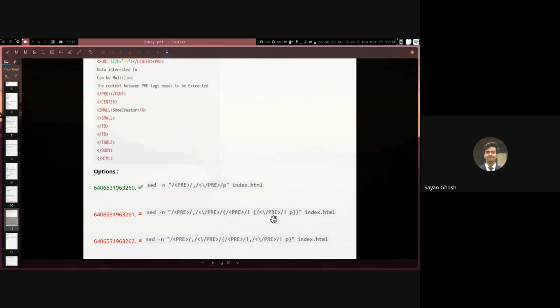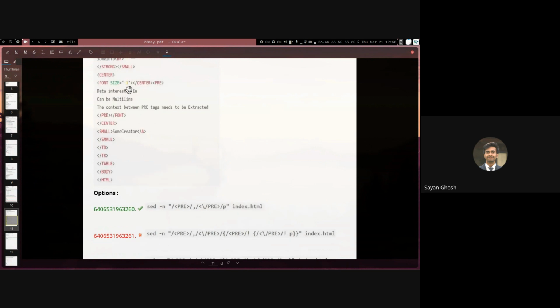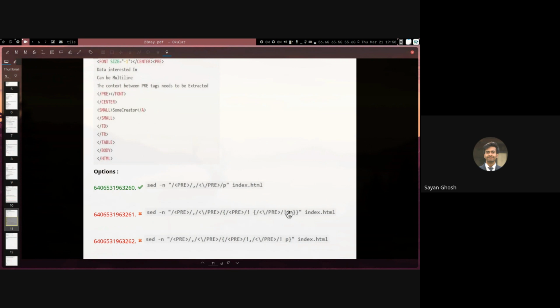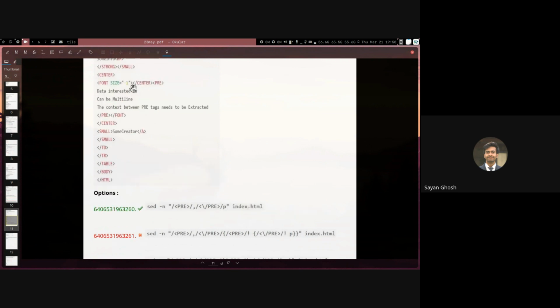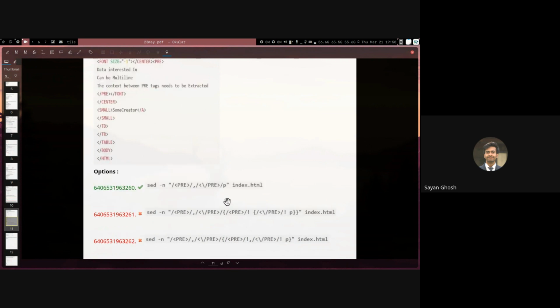We are matching for all lines that are not the lines that have the ending tag of the pre. So this will match all the lines in between the two pre's, but not the lines themselves, and then it will print those. So this is correct if we wanted to print everything in between except those. For the case where we want to print them as well, it is not correct.